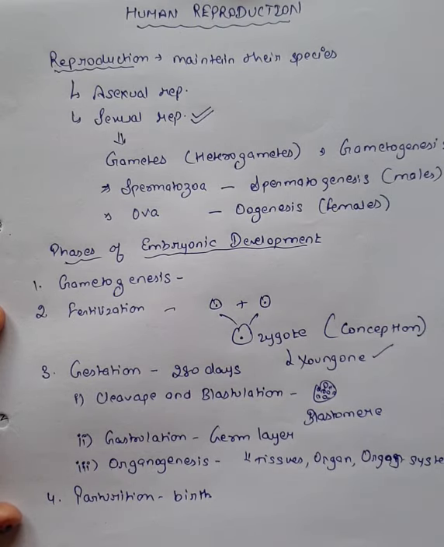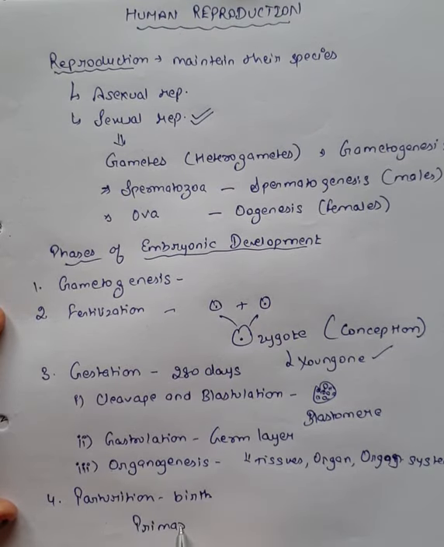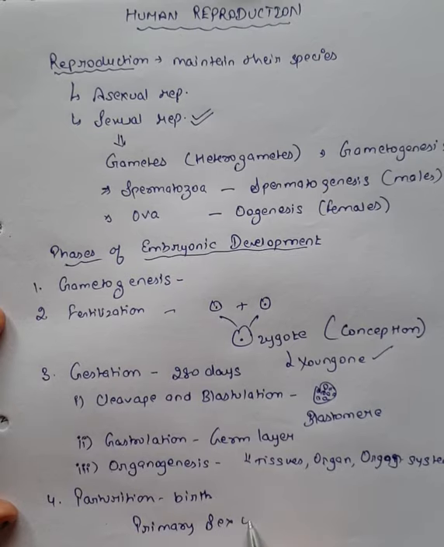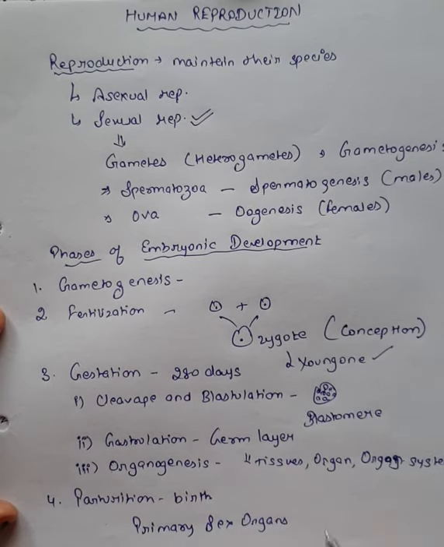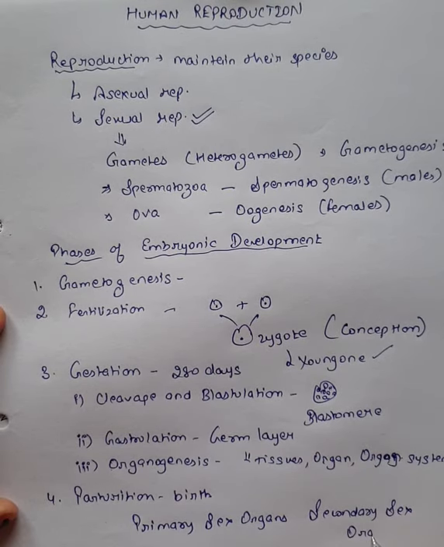When we talk about the human reproductive system, various organs take part in it. Some organs are known as primary sex organs, and some organs are known as secondary sex organs. Now, what is the difference between primary sex organs and secondary sex organs?